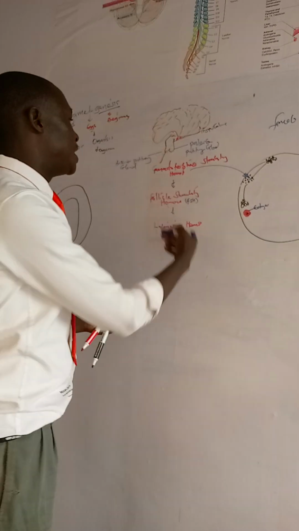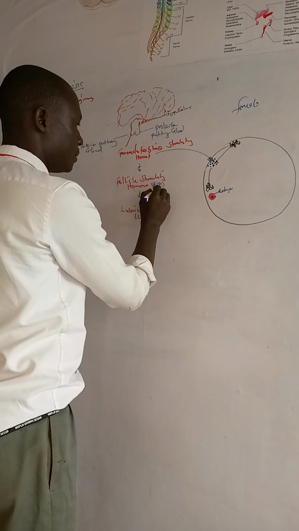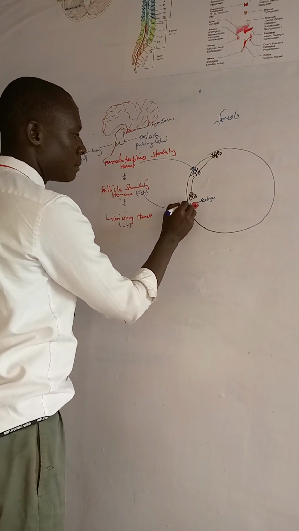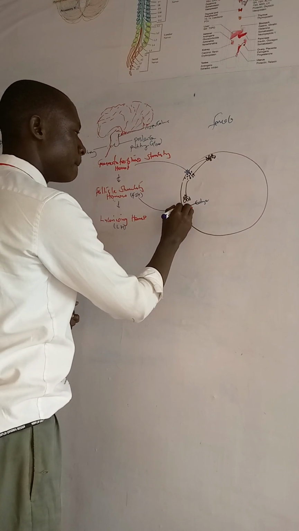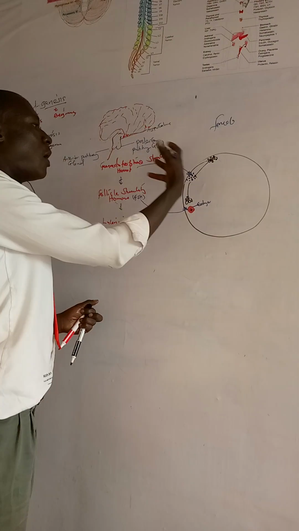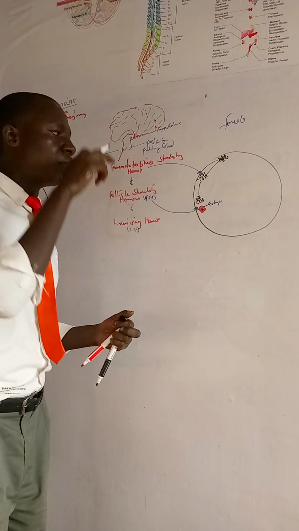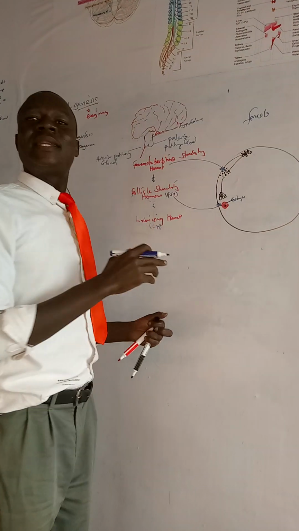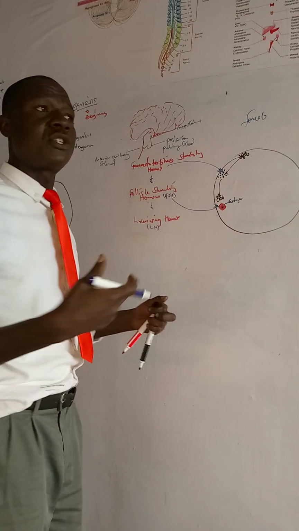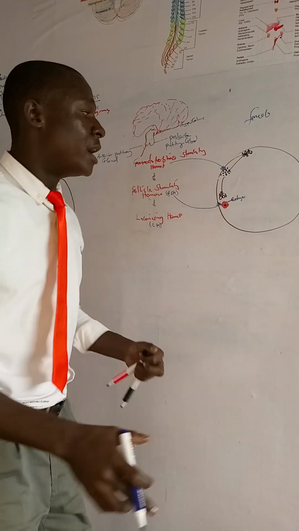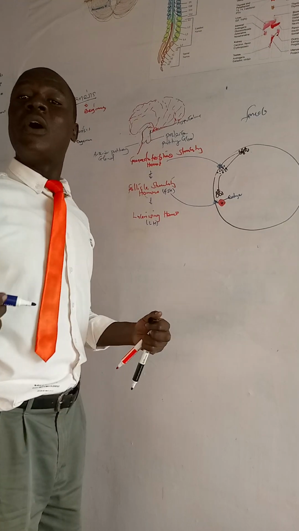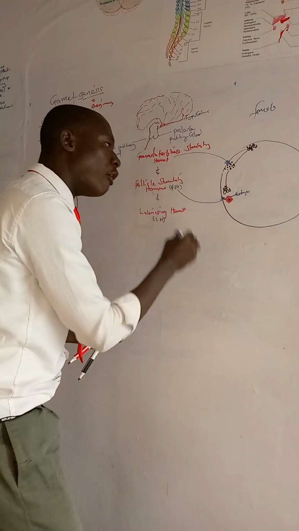After that, the luteinizing hormone will come in. Luteinizing hormone commands or stimulates these matured eggs. It's no longer an oocyte, but it's an ovum or ova. These matured eggs go into a process known as ovulation.